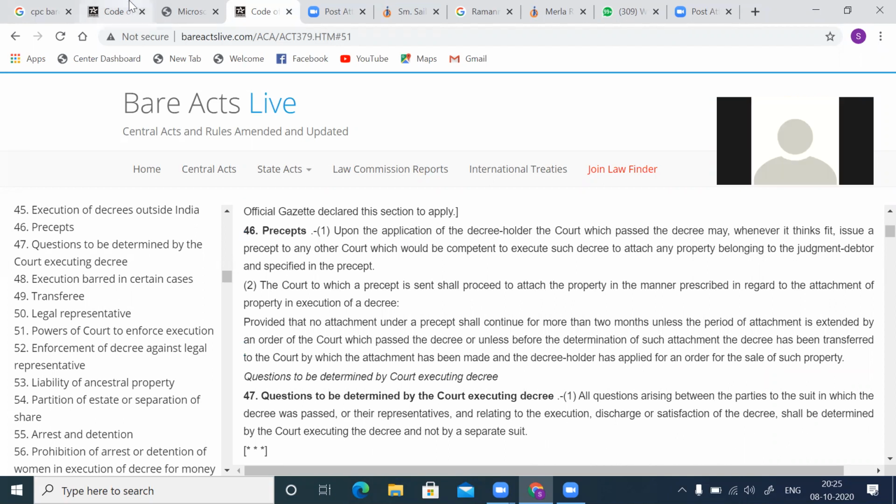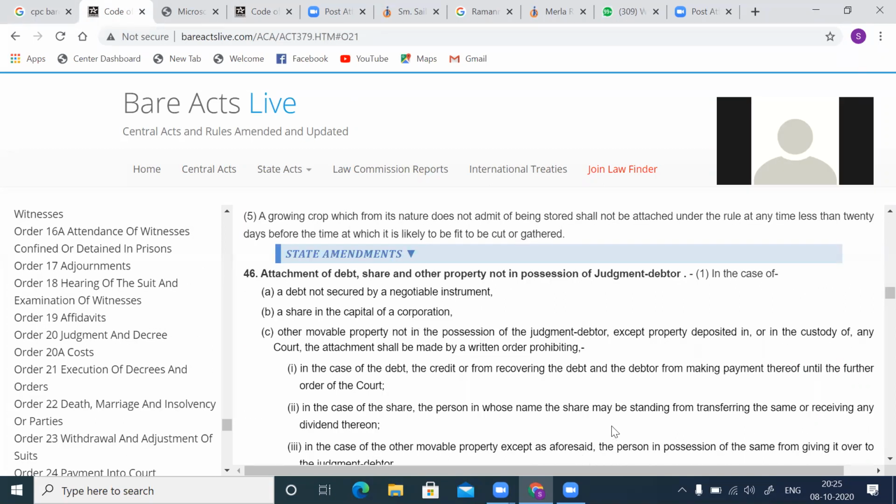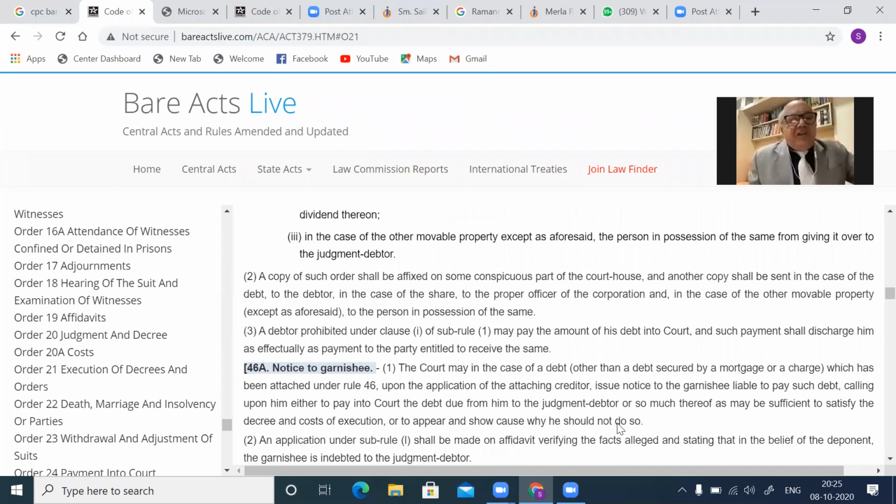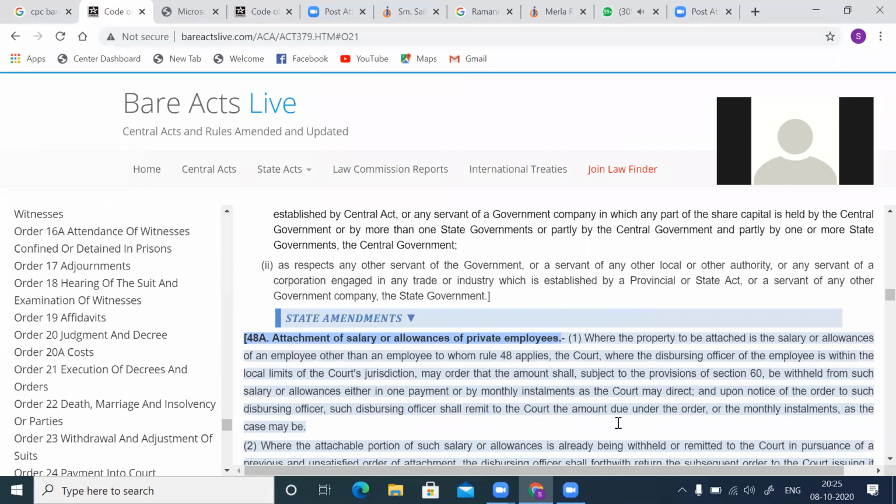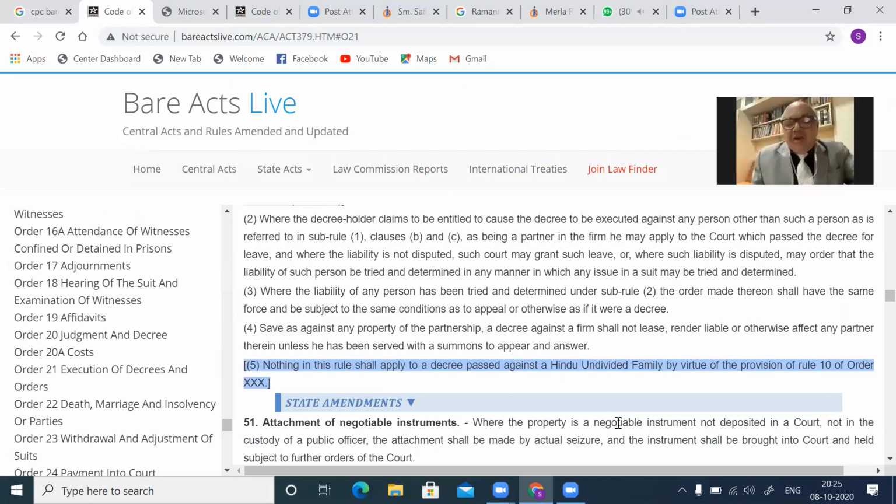Ashish has a quick question, sir. Ashish, go ahead. So can even future earnings be attached? Future earnings. Supposing somebody is a professional, he might not have money right now, but you know he is a salaried person making, let's say, 1 lakh, 2 lakhs per month. That provision is under Section 60. Two-thirds can be attached, not all. I will come to that. Section 60, I will take you through. To what extent salary can be attached, I will tell you.